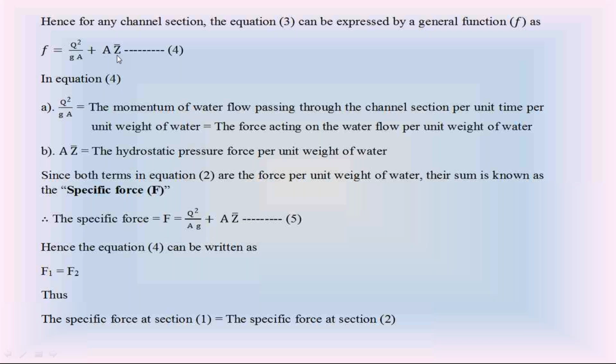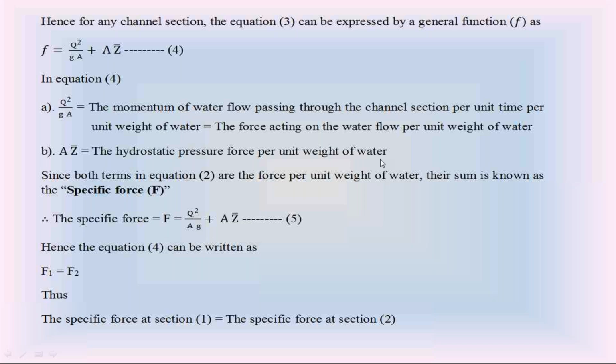Bring the W to the left side. Hydrostatic force divided by unit weight of water is A into X bar. So this A into X bar is the hydrostatic force per unit weight of water.